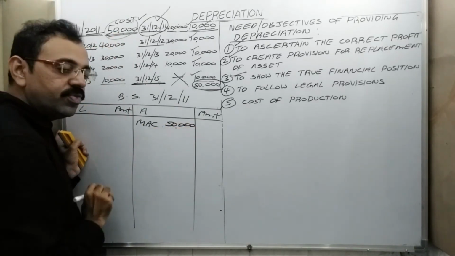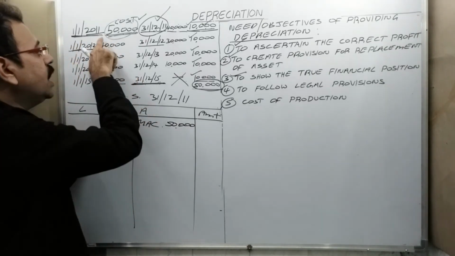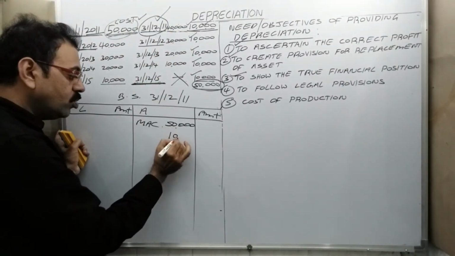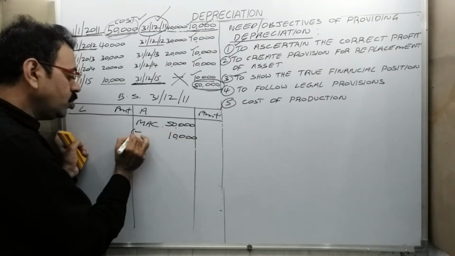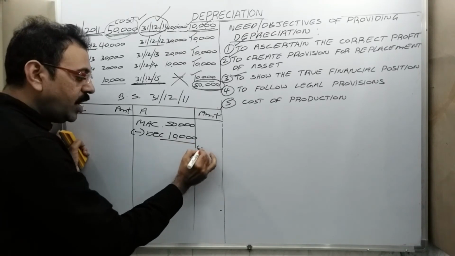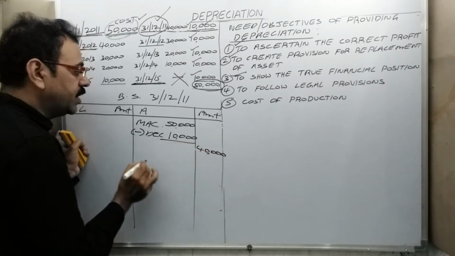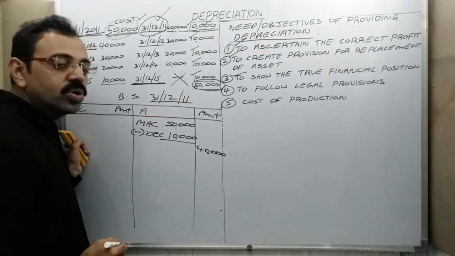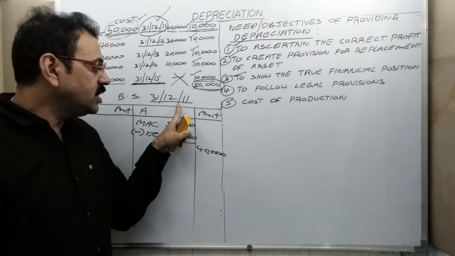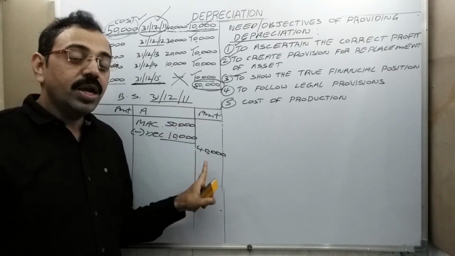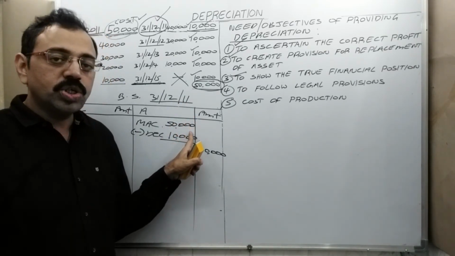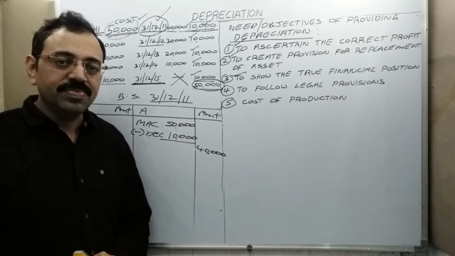Opening balance is 50,000. In the current year, since we use that asset, 10,000 is reduced. That is called depreciation. Then the remaining value of the asset on 31st December 2011 is 40,000 rupees. So on this date, we have 40,000 worth of machinery. Here your balance sheet is showing the true financial position.